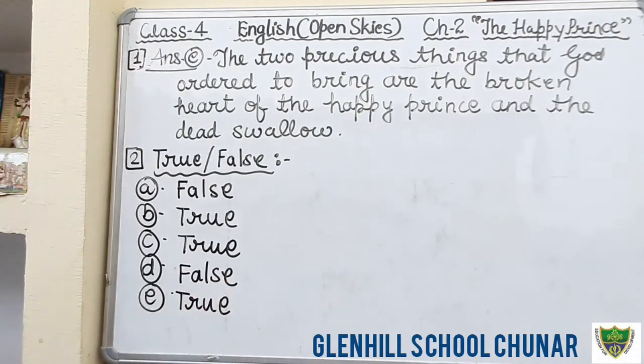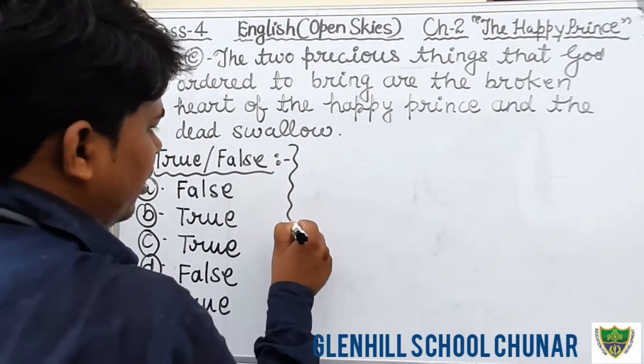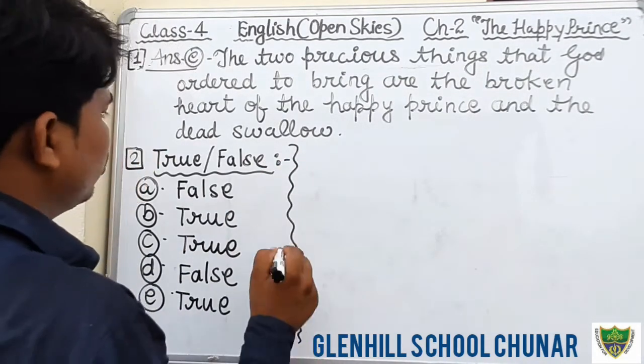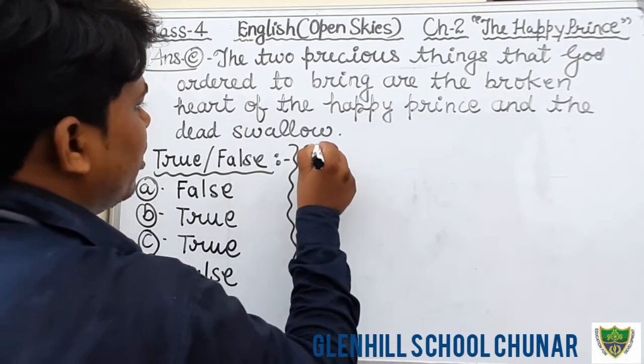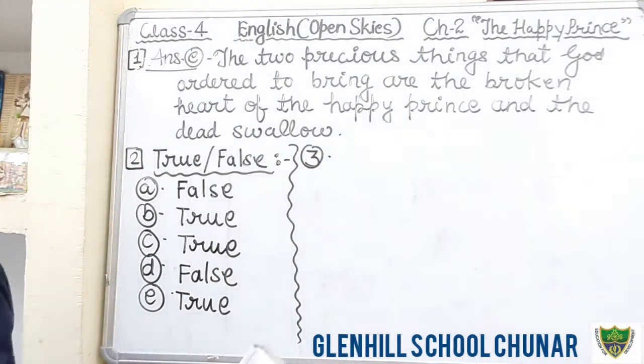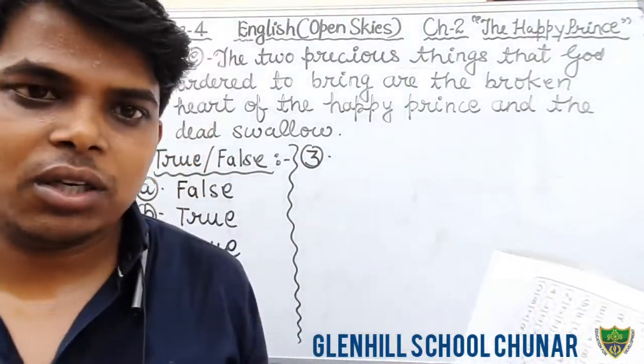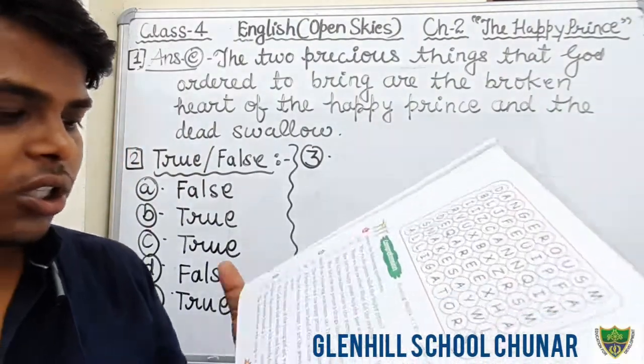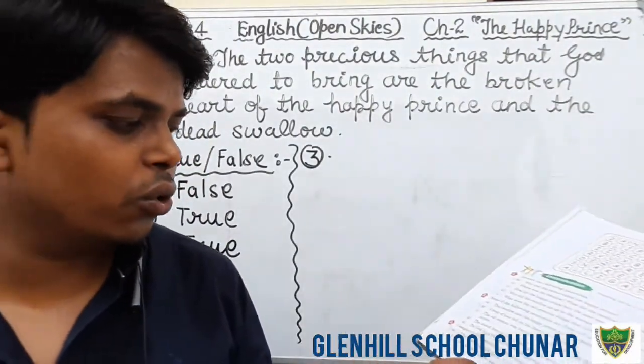Okay, students. This is the exercise number second. That is true, false. The first one is false. Second true. Third true. D false. E true. Okay, students. So in this way we have completed the exercise number 2, that is true false. Now we will do the exercise number 3, that is filling the blanks. Okay, students, just put out the pencil and just do it.